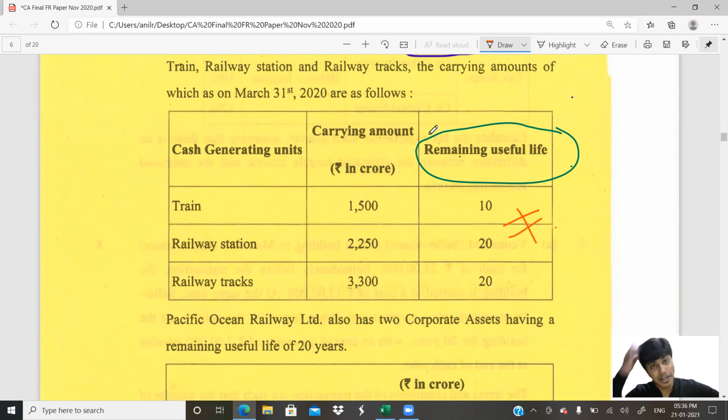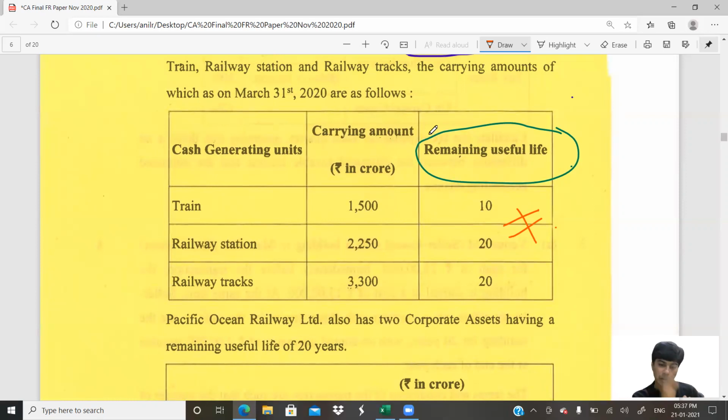You get that? I'll repeat what I just told. Whenever there are corporate assets, they cannot be separately impaired. You would have to allocate the corporate assets to CGUs. How do you allocate? Based on the weights. Here, because the remaining useful life is not equal, you would have to take carrying amount multiplied by remaining useful life to identify the weights. In that proportion, we allocate the corporate assets.